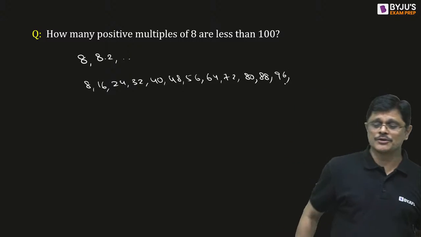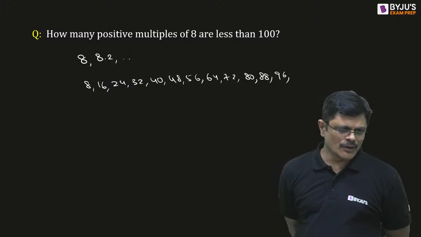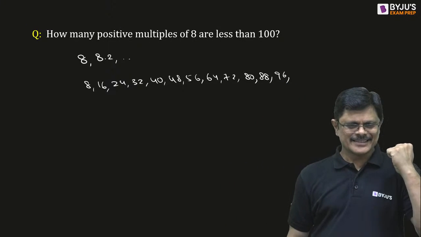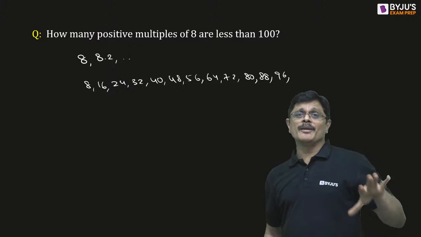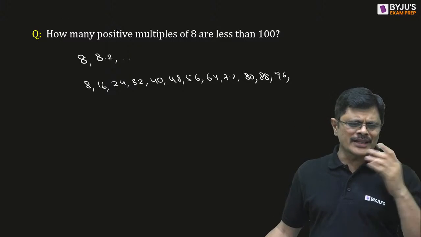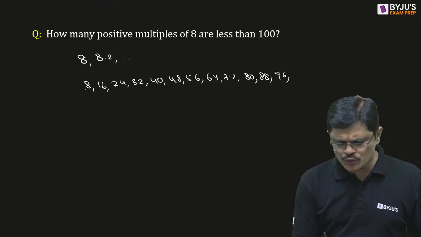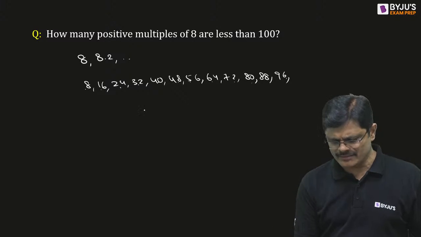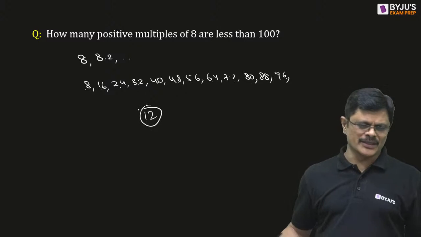These are the positive multiples of 8. We have done it. But the problem here is, suppose you listed all the elements, you can count 1, 2, 3, up to 12, and tell me the answer 12.